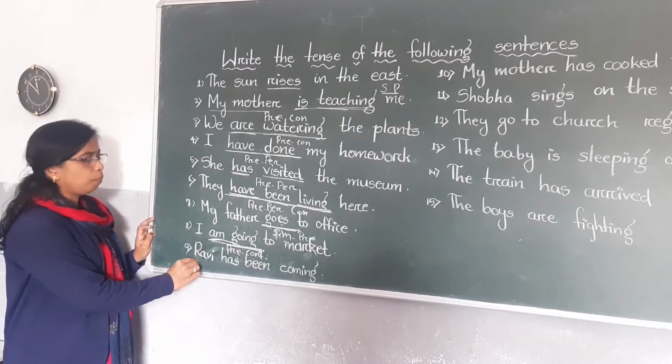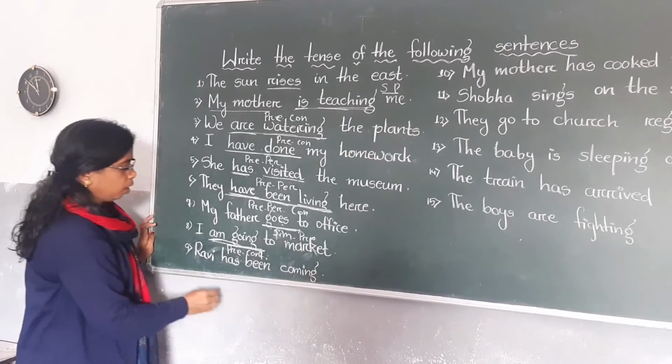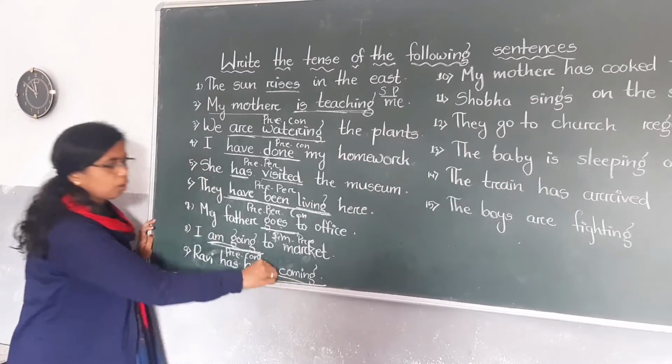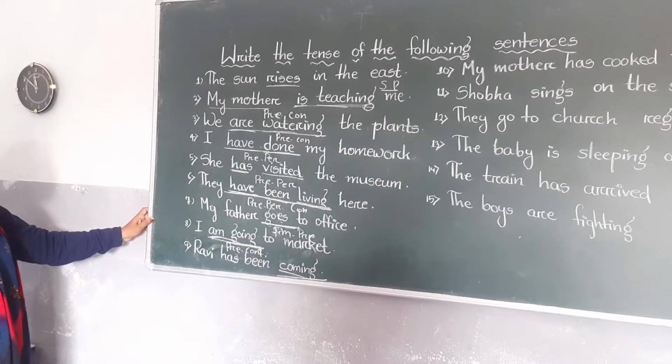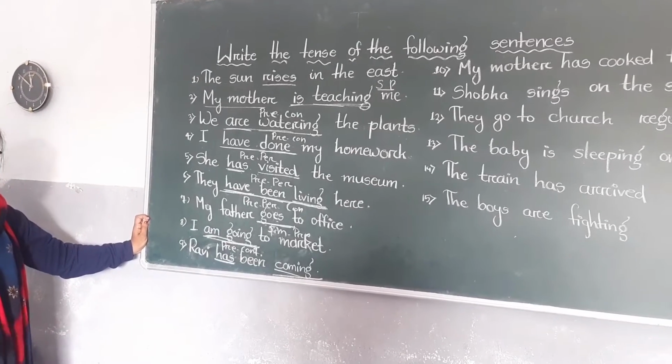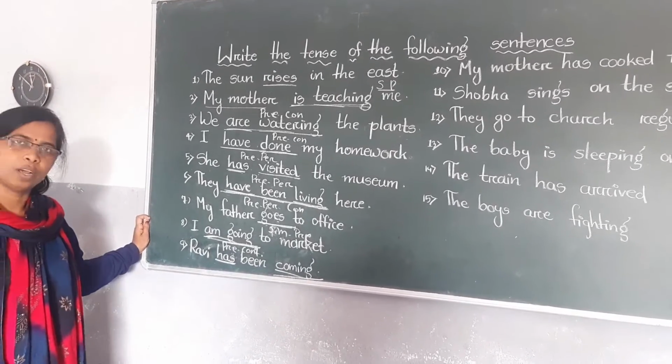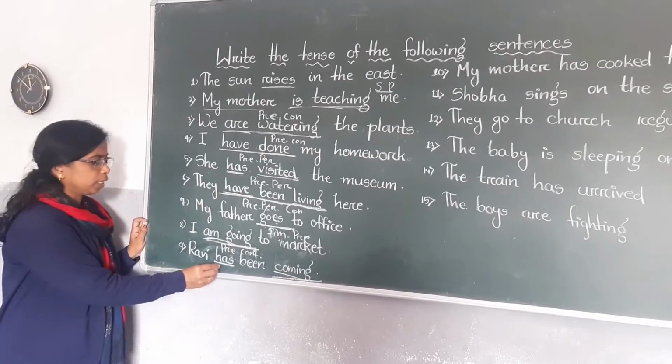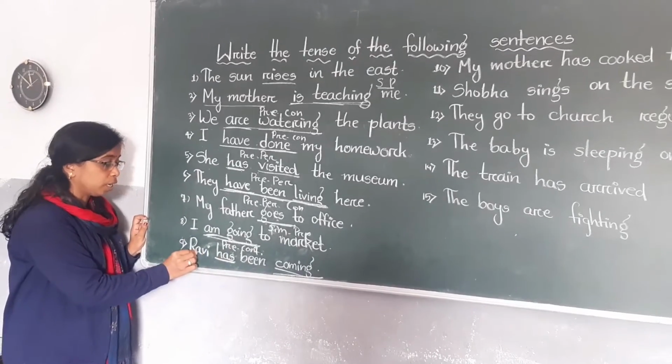The ninth one is Rabi has been coming. Rabi has been coming. Here coming is continuous. Then here has been is present perfect. Has or have plus verb 3. But here Rabi has. Here has is used for Rabi.